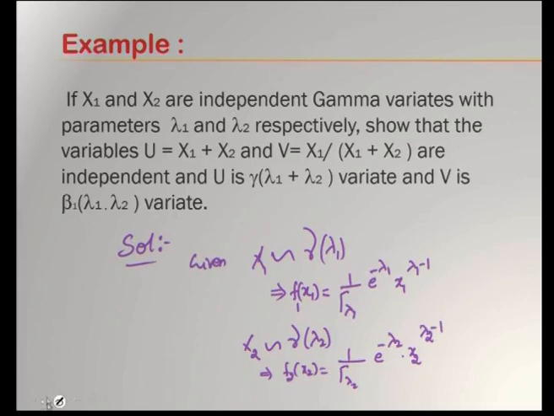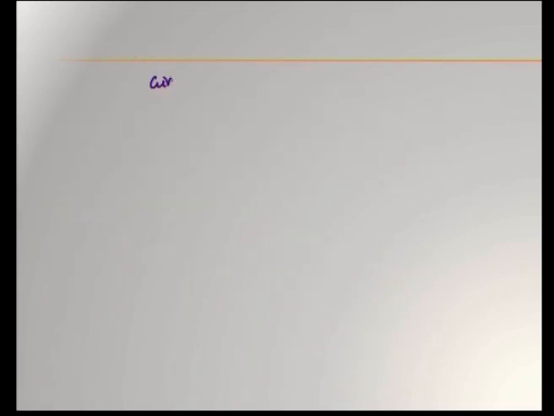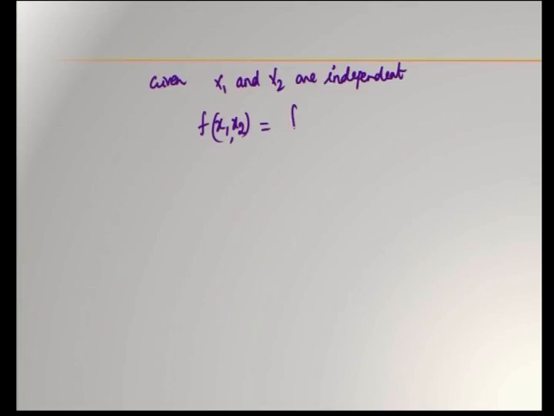So, next given x1 and x2 are independent. So, using the independence property, we have the joint distribution f of x1 comma x2 is equal to f1 of x1 into f2 of x2.